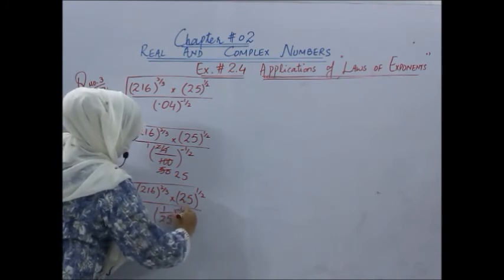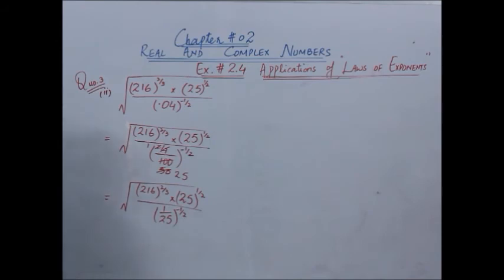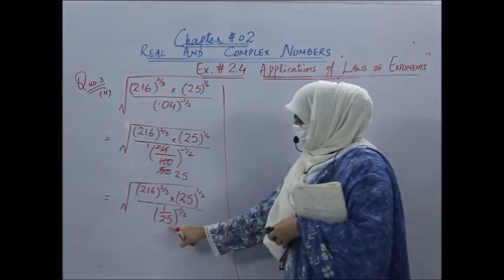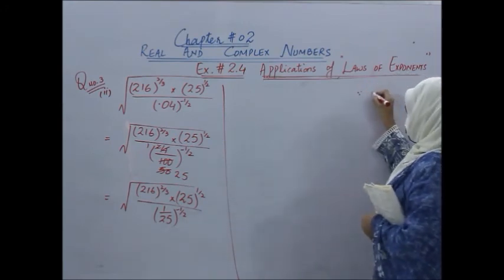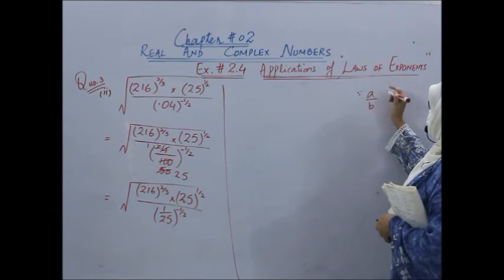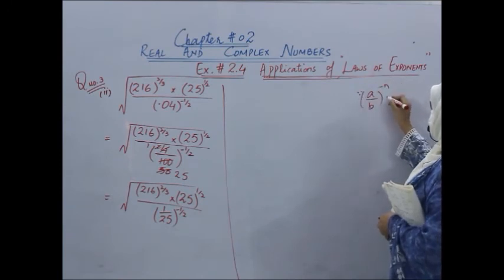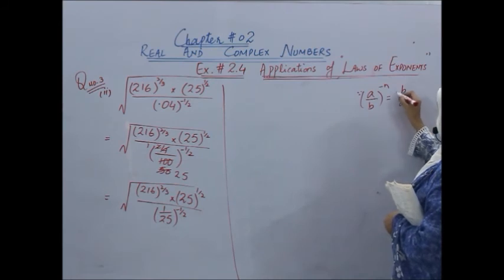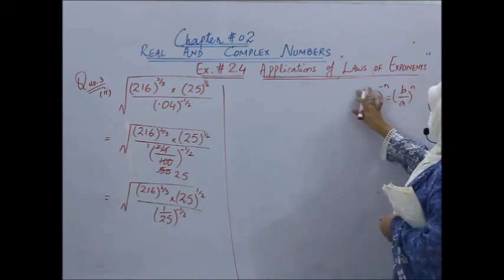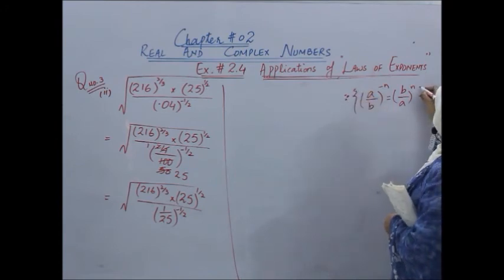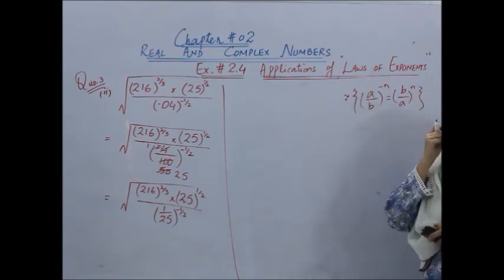So students, first of all, here you can use the law of index that if we have a power minus n, or a over b whole power minus n, we have studied this law that if we invert the fraction, the power will become positive. And we have proved this law when we studied the laws of exponent.